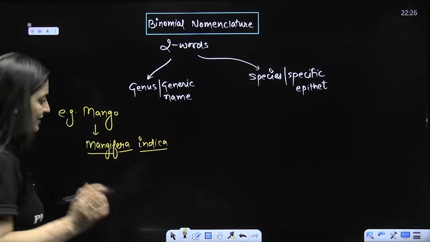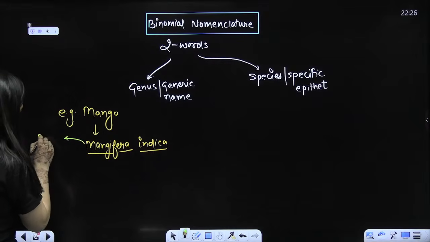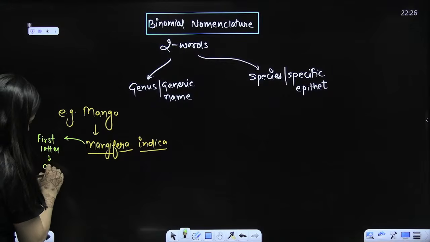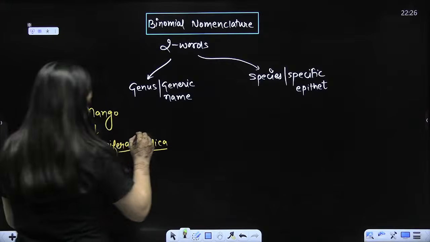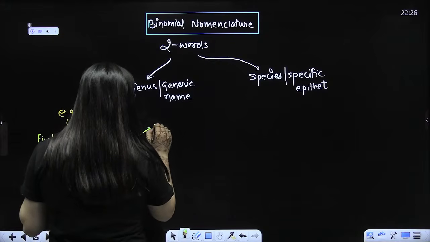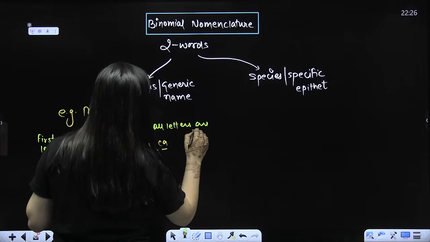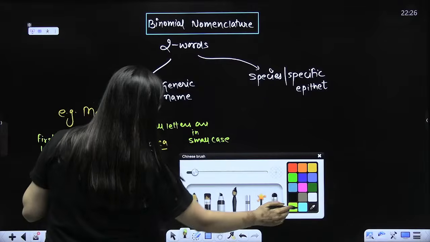All the points are given in NCERT. When you talk about the genus name, the first letter will always be in capitals, then everything will be small. In the species name, all letters are in small case, not uppercase.